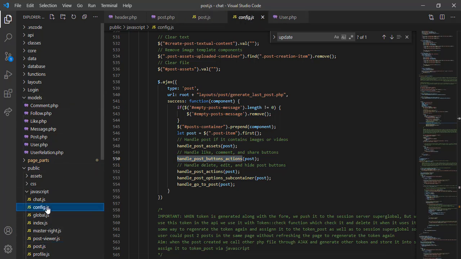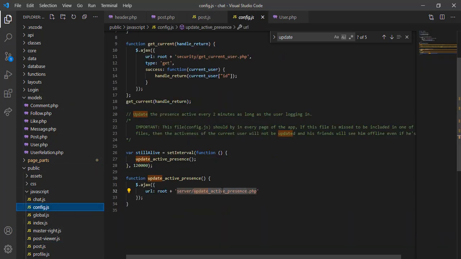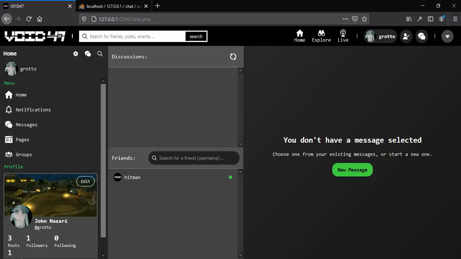Now basically this is how this works. We just update this column instantly every, I think this is the number of milliseconds. Yeah, so this is I think 2 minutes or something, and we call this function every 2 minutes, and this is basically an interval that is executed every 2 minutes to update the user Activepresence. Let's see if this is still connected, and yeah, it's still connected.